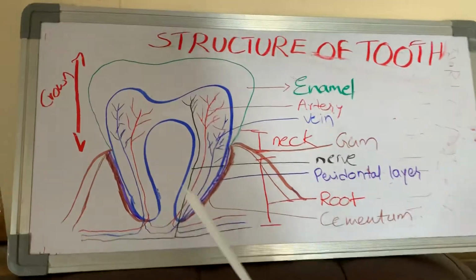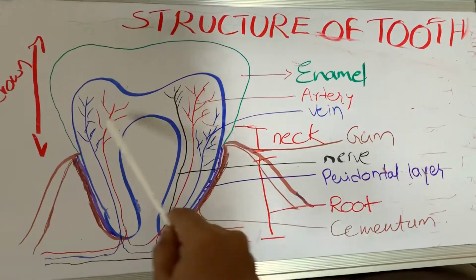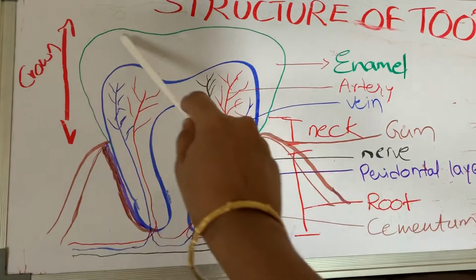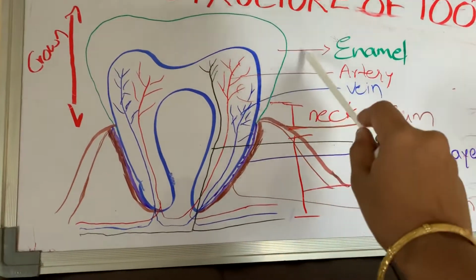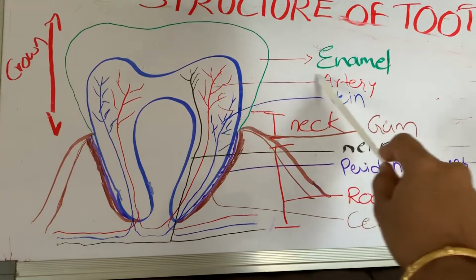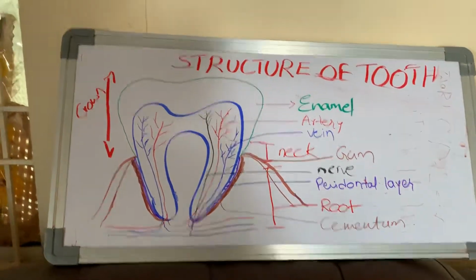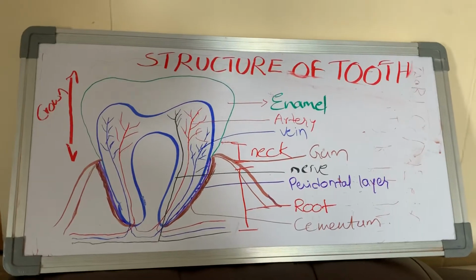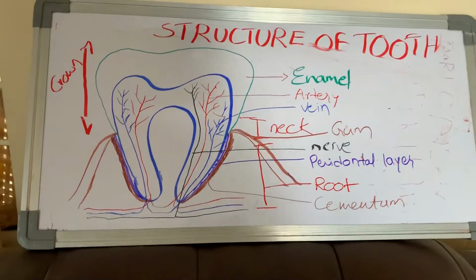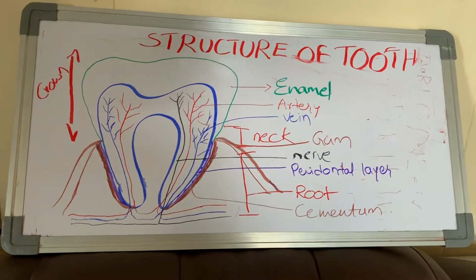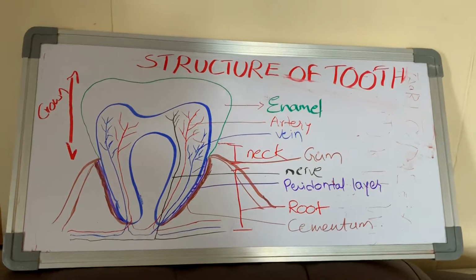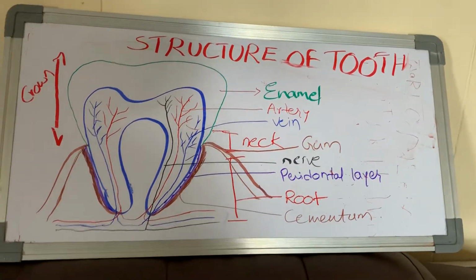Next, the crown part of the tooth is covered by another structure made up of a substance called enamel. This enamel is the hardest part in our body. It is secreted by special cells known as ameloblast cells.